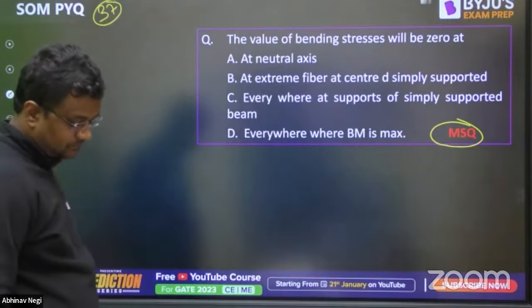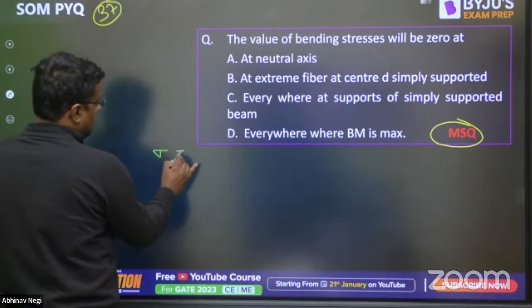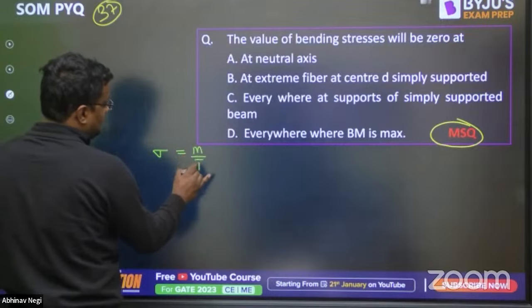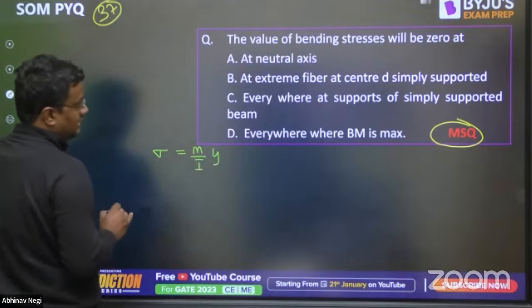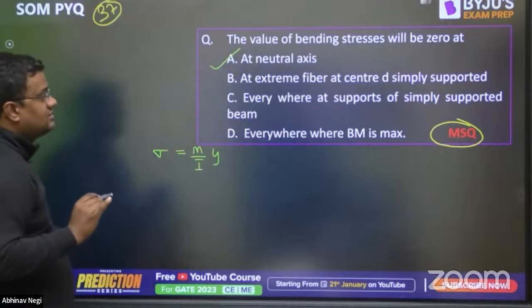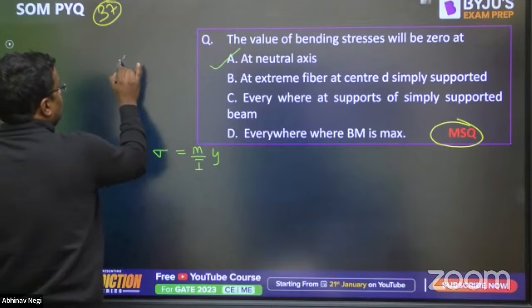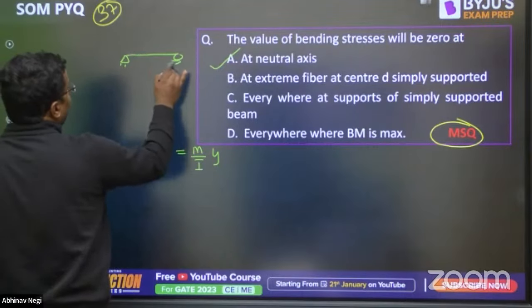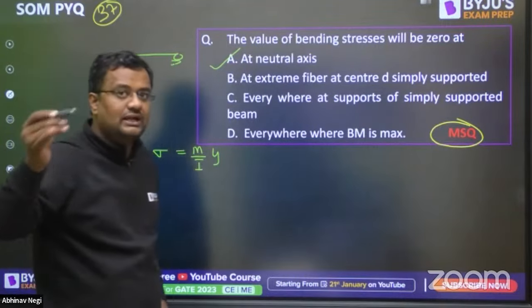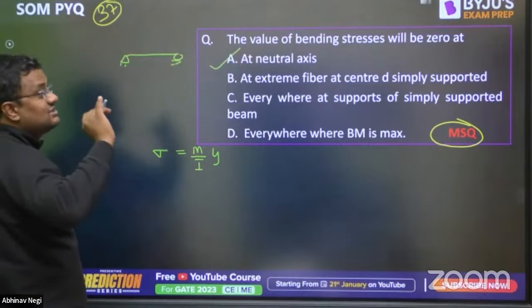The value of bending stress will be 0. Sigma is equal to M by I into y. So at the neutral axis y is equal to 0, so sigma is equal to 0. Extreme fibers of the simply supported beam: when it is a simply supported beam with any loading, whether UDL, point load, distributed load, or uniformly varying load, M at the ends is 0.